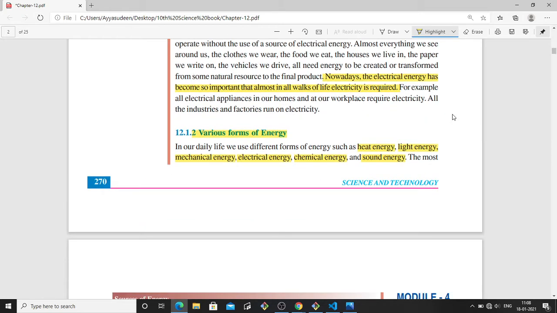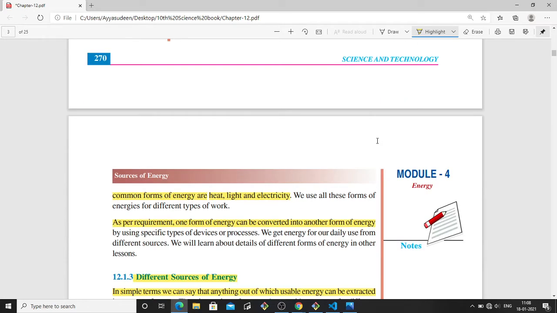Now we are going to see various forms of energy. In our life, we have different forms of energy. We have heat energy, light energy, mechanical energy, electrical energy, chemical energy, and sound energy. The most common forms of energy are heat, light, and electricity.